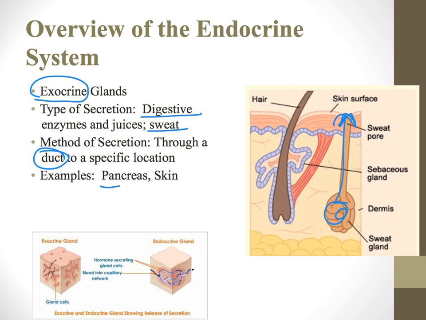We talked about the pancreas again. The pancreas is both an endocrine and an exocrine gland. It secretes hormones into the blood like insulin and glucagon, but it also secretes things like pancreatic amylase into the small intestine through the common bile duct. So we have to be very careful here on the difference between endocrine and exocrine glands.